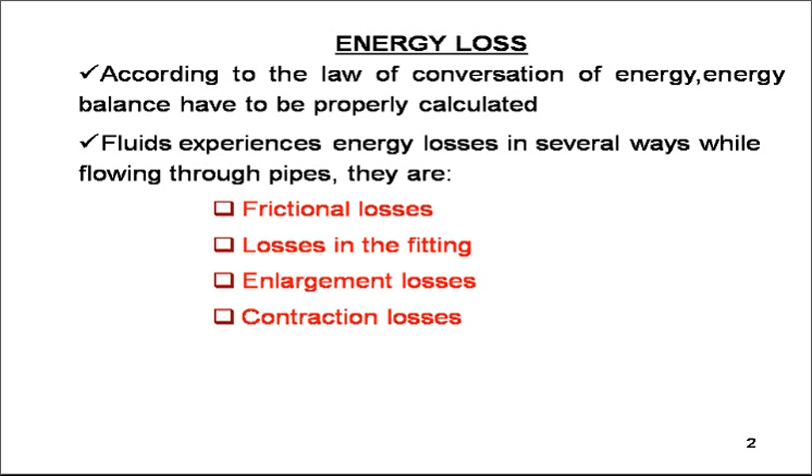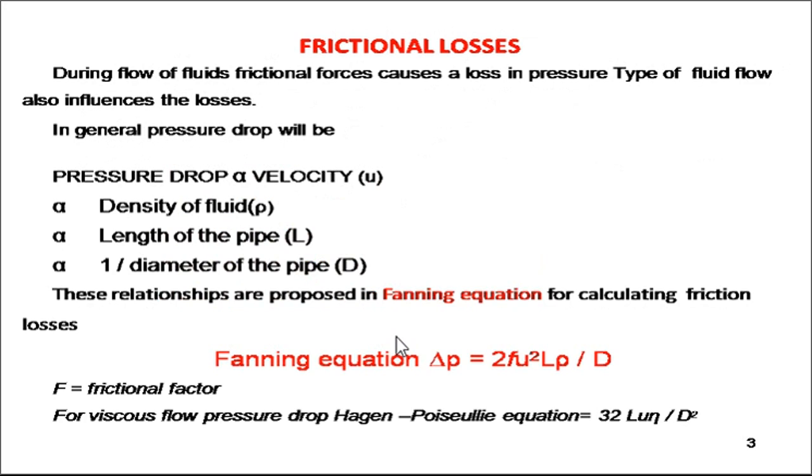When liquids move through different lines, they may be affected by different losses, and these losses are classified into different types. First, the frictional loss; second, loss due to pipe fitting; third, enlargement losses; and fourth, contraction losses. When we talk about frictional losses, during the flow of any liquid, frictional force causes a loss in pressure, and the fluid flow can be either viscous or turbulent, which also influences the losses.